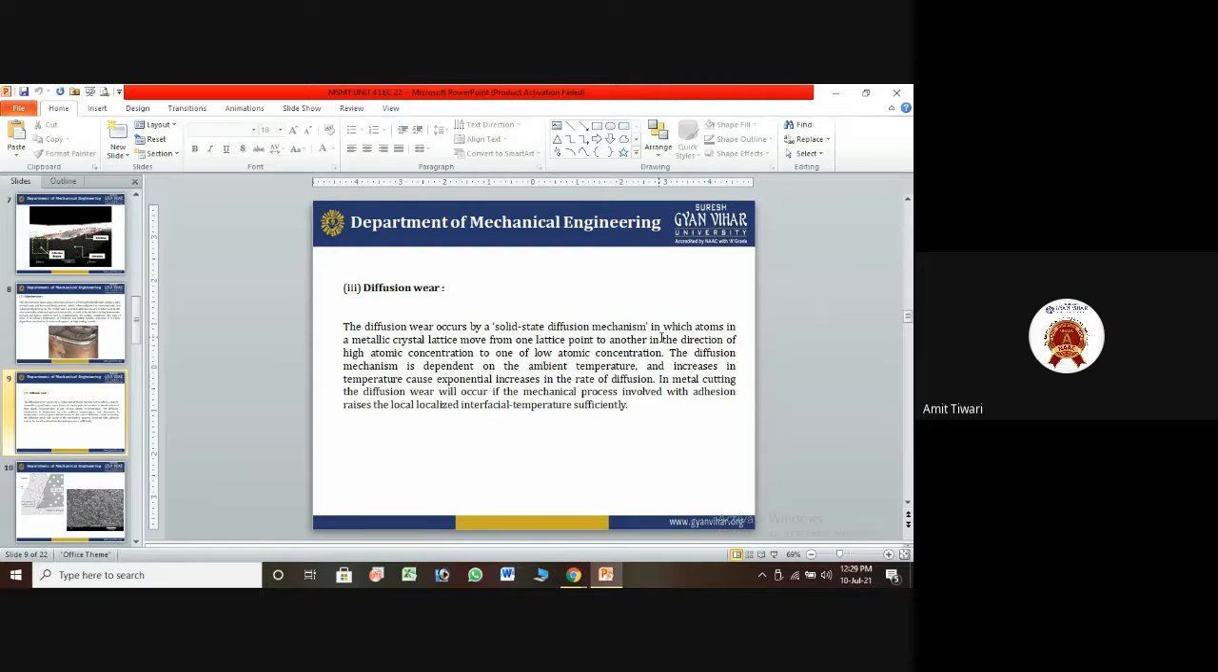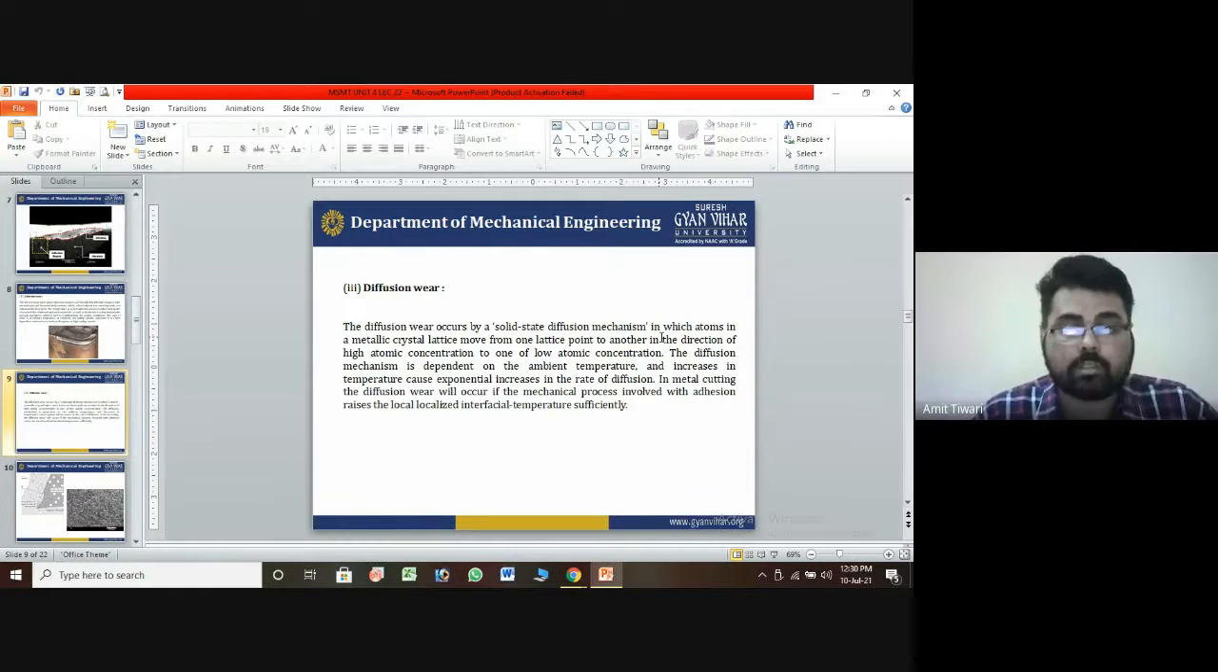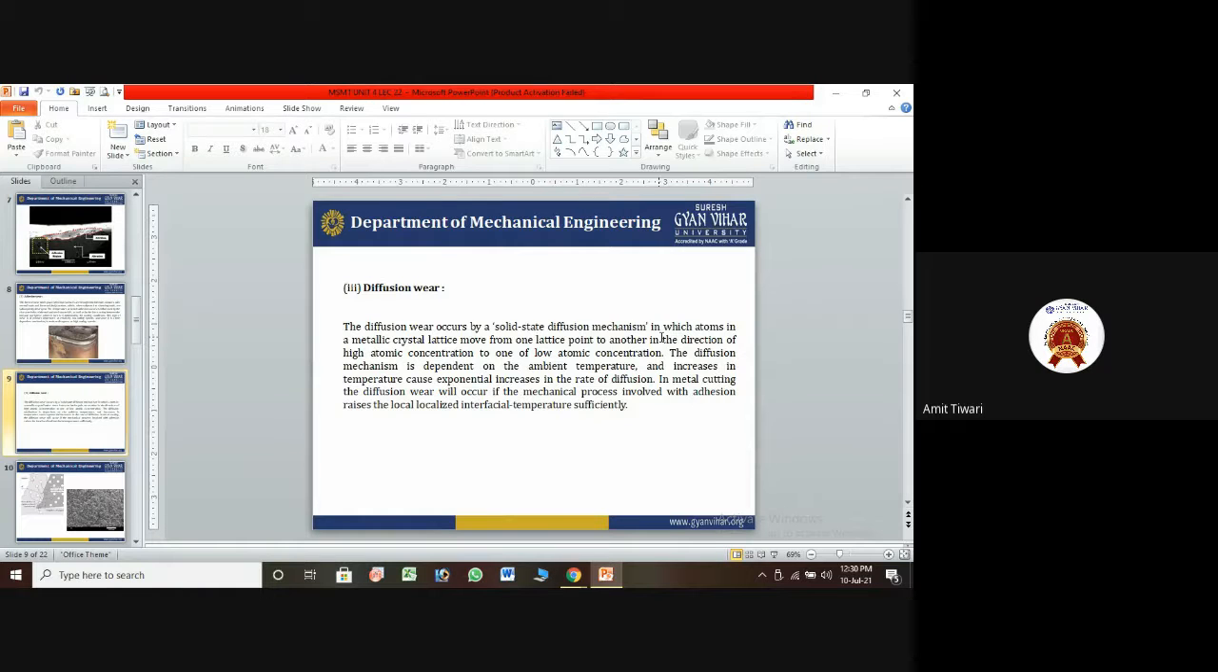In it, atoms in the metallic crystal lattice move from one point to another, from a higher atomic concentration to a lower atomic concentration. These are defects, or reductions of the material, and they reduce the quality of the material and the tool cutting edges. Atoms move from high to low concentration with the high temperature increasing on the surface of the cutting edge, and when the stress concentration increases due to high depth of cut or low cutting speed.